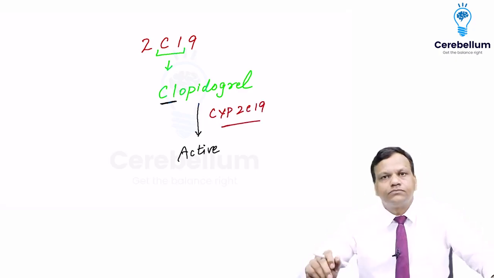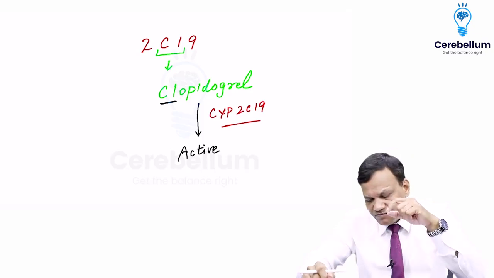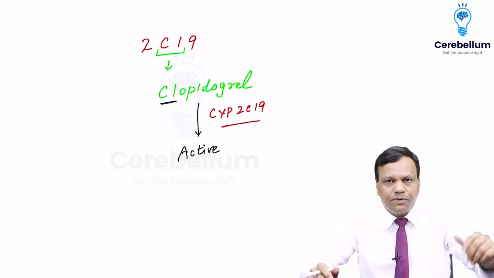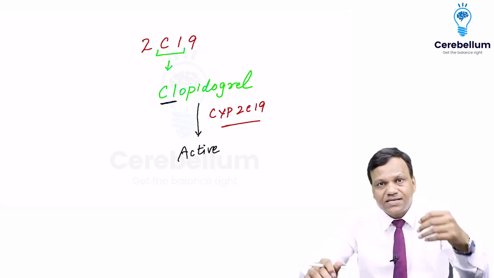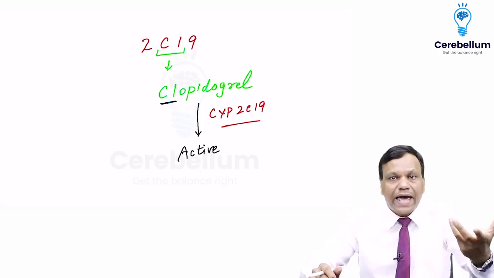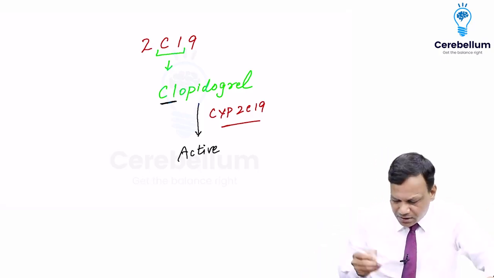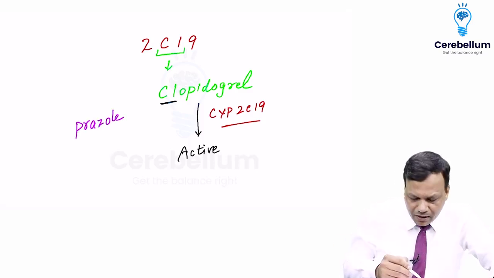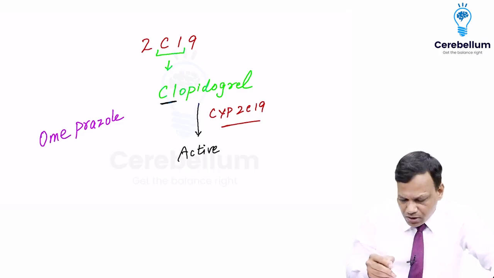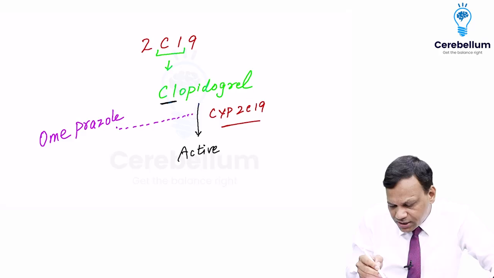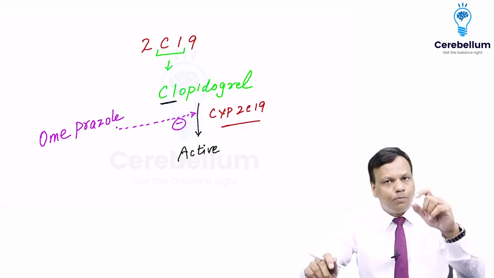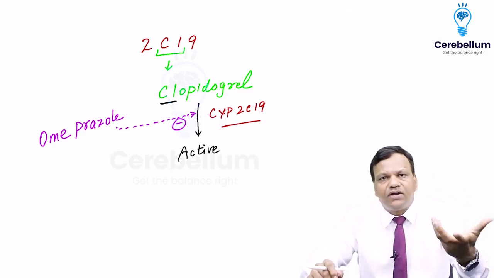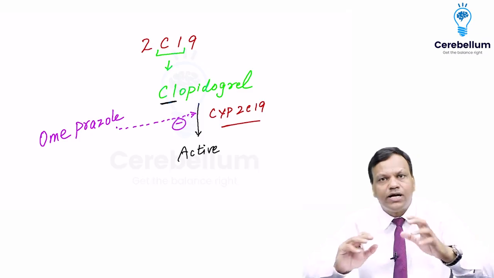CYP2C19. Now some people have genetically deficient CYP2C19. Some people have fewer CYP2C19 enzymes. So clopidogrel is less likely to work in these patients because it is not activated. Another important thing, there are some drugs called prazoles, proton pump inhibitors like omeprazole, lansoprazole. They can inhibit CYP2C19. So when we give clopidogrel with omeprazole, it will inhibit its activation. And when it is not activated, it cannot work. So we should avoid this combination.